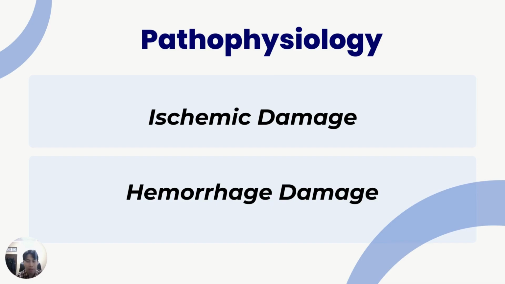Hemorrhagic damage is separated into primary injury, which refers to the initial harm caused by the hemorrhage itself, and secondary injury, which refers to the harm caused by the downstream pathways that were triggered in the presence of intraparenchymal blood. Primary damage happens right after the hemorrhage and lasts for the first few days. It is caused by the mass effect of the initial hematoma and hydrocephalus. The activation of harmful pathways such as inflammation, iron and blood-related toxicity, and oxidative stress leads to the secondary injury, which manifests over a period of 2 weeks.